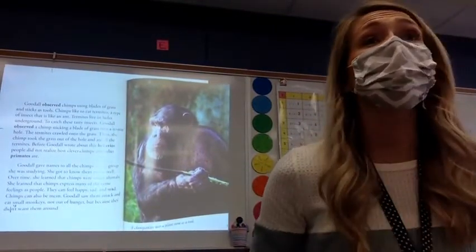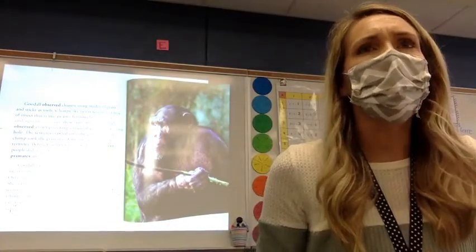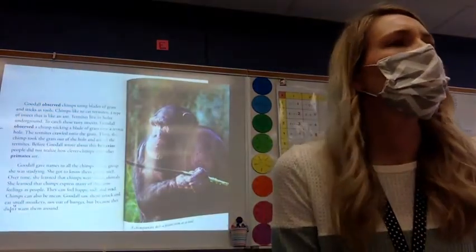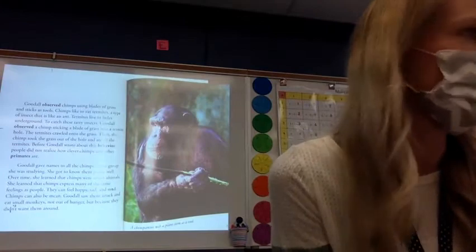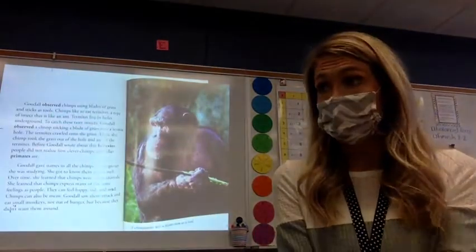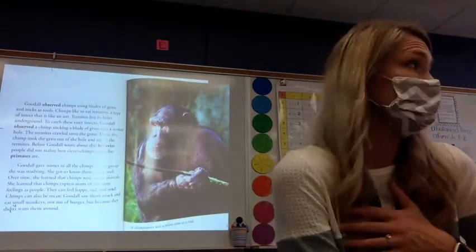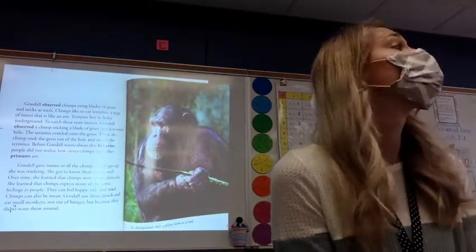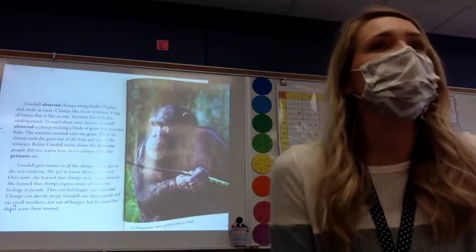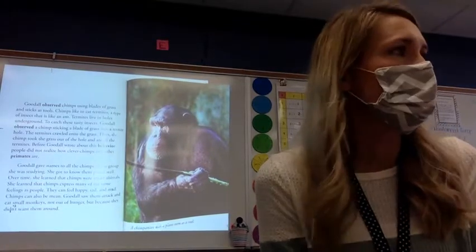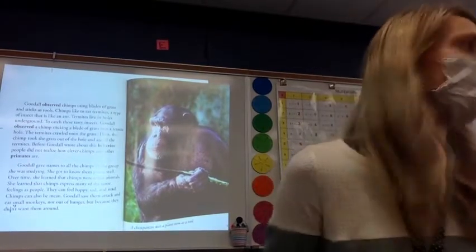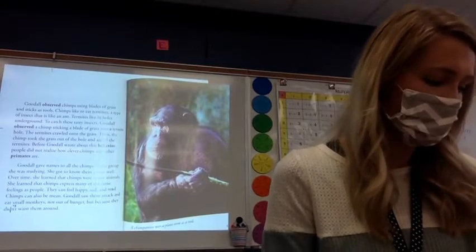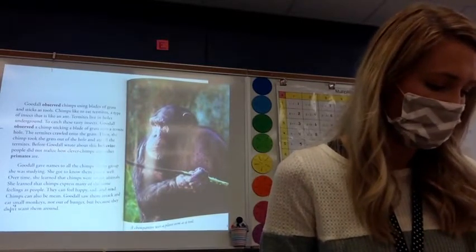Jane Goodall learned that they're really intelligent, but she also learned they show emotions. What are some emotions that she learned they express that humans express as well? Kyler. Mad. Let's find it in our text. Everybody find it in our text and point to where it shows the emotions, because that is one of them, but there is more. Find it in our text. Where does it show us the emotions?